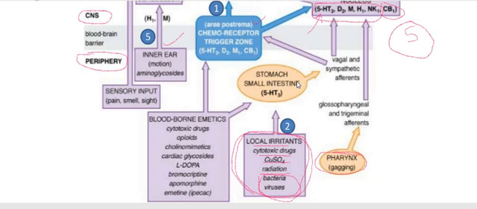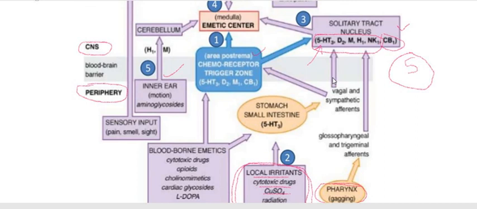As a consequence it moves through two major pathways by the help of sensory neuron or efferent neuron, that is the vagal efferent neuron or sympathetic efferent neuron. They finally stimulate the solitary tract nucleus or chemoreceptor trigger zone present in the area postrema, that is also in the CNS.